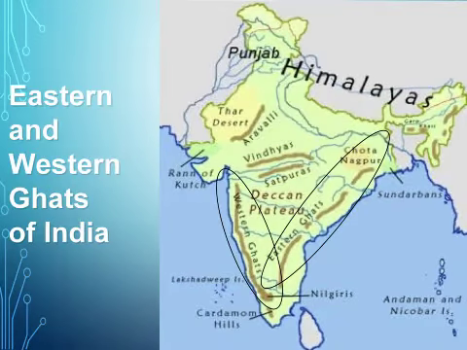Let's learn about the eastern and the western Ghats. The eastern Ghats run parallel to the Bay of Bengal and are known as Purva Ghat or Mahendra Parvat. They start from West Bengal in the north and end in Tamil Nadu. The Deccan Plateau is located towards the western part of the range. In fact, it is between the eastern and the western Ghats.